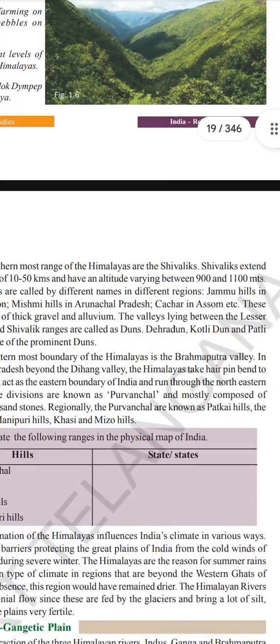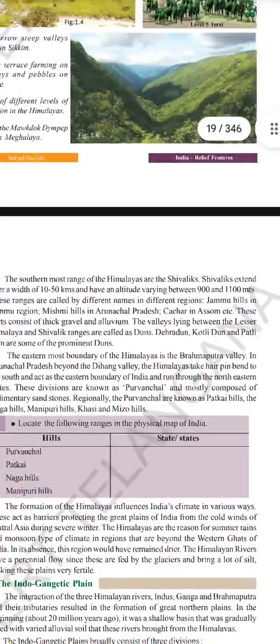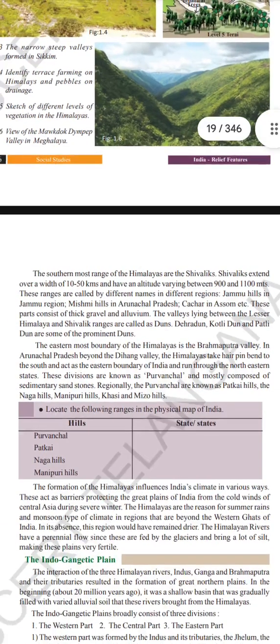One more thing: Kotli Dun and Patli Dun are some of the prominent duns. I suggest you go through the maps for whatever duns are mentioned here, so that you can point them out, as there is a high chance they might be asked in the board examination as map pointing.